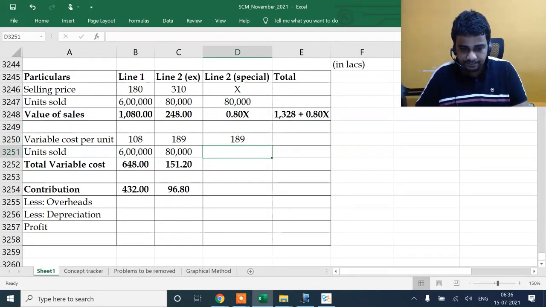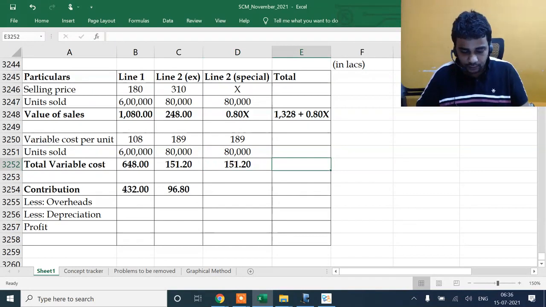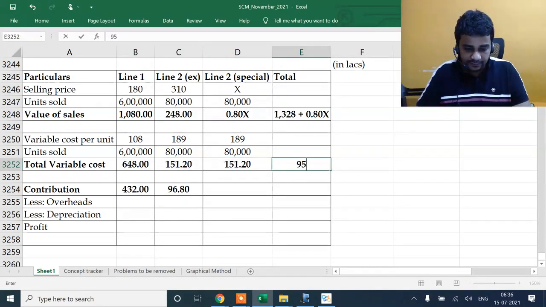This remains same. From a variable cost point of view, it's 151.2. All this remains same. The selling price is assumed as X, so sales is 0.8x. My total variable cost is 950.4.